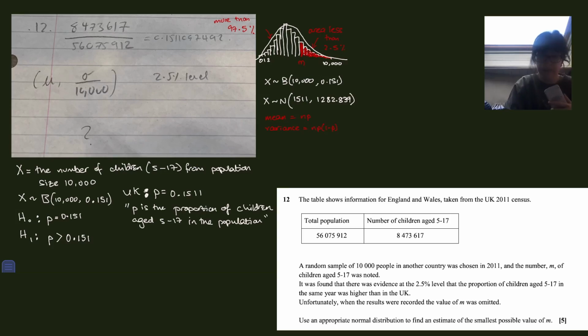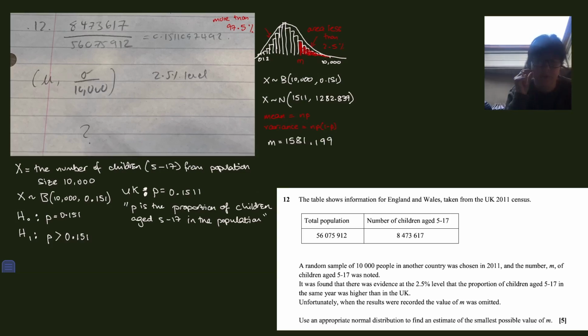I'll give it a go and see what it says for me. So I get 158.199. Don't forget, this is the variance, not the standard deviation. It's the standard deviation that you put into the calculator. So I get that, but that's not going to be the right answer because it says find the smallest possible value of m. m cannot be a decimal. m was the number of kids in the sample, so it can't be a decimal. So the nearest integer that it could possibly have been is that.